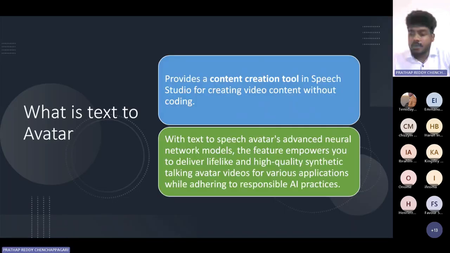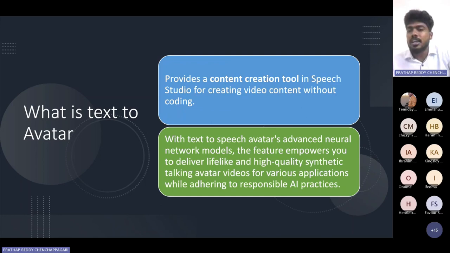And yeah, what is text to avatar? Text to avatar is one of the services in Speech Studio. This is a new upcoming model, so we have to see it, and it is very easy to demonstrate in front of you. It provides a content creation tool for speech audio, for creating content without coding. Yes, of course, we don't need anything about coding, and we can simply describe a scenario and they will create everything.